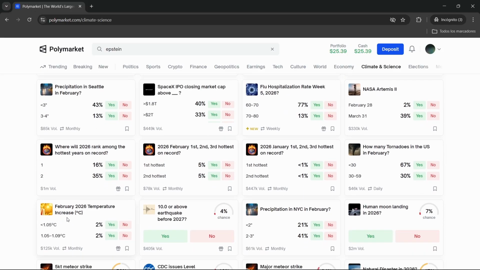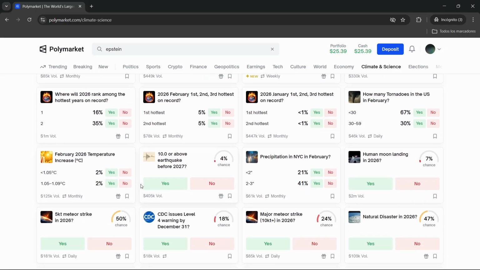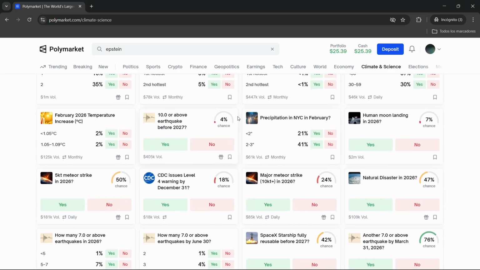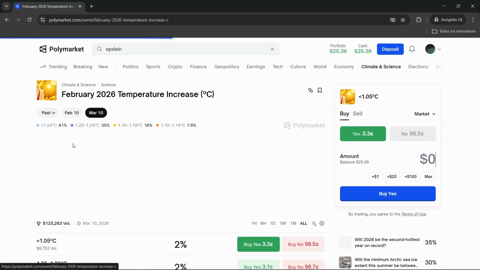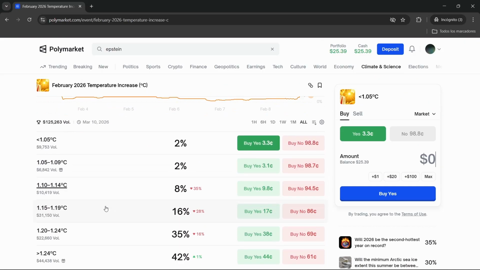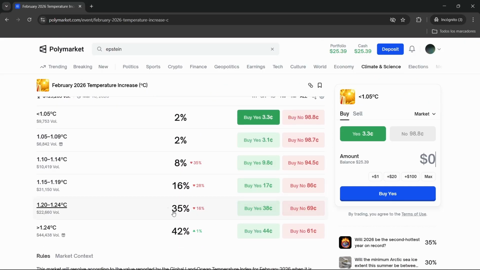For example, the temperature increase on February. You can also bet on the precipitation in New York City in February and much more. So you can just go to the bet you want to do, for example this, and you can bet on the exact increase you think is going to happen.